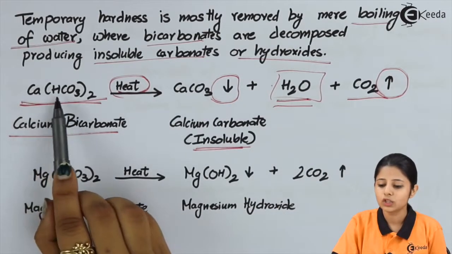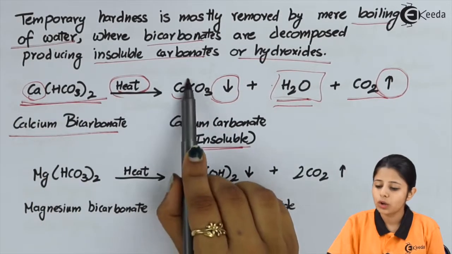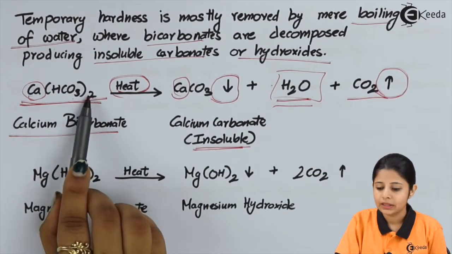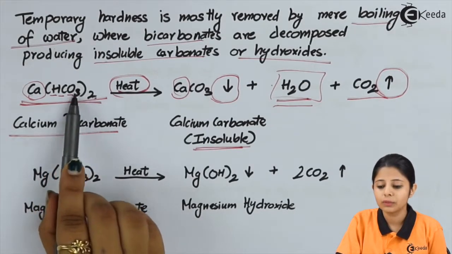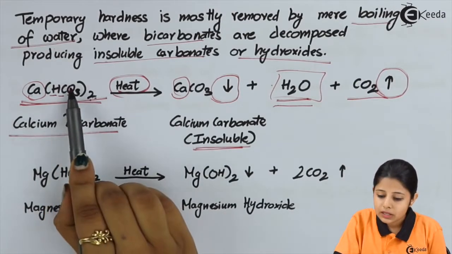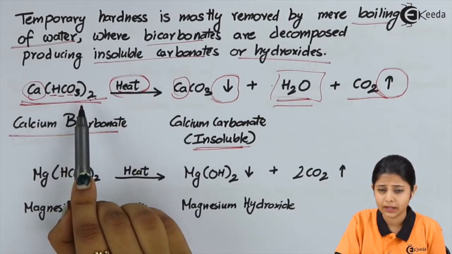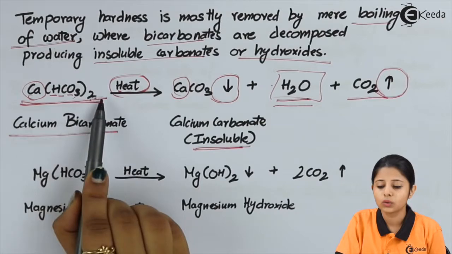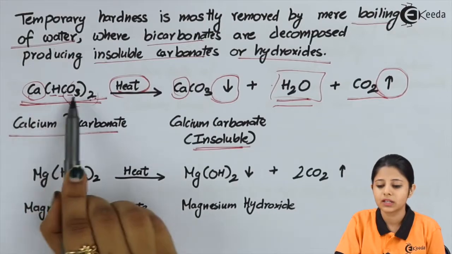We have Ca(HCO3)2. So, I have one calcium on the reactant side. On the product side also, I have one calcium. Now, this entire HCO3 is twice. That means my hydrogen will be twice, my carbon will be twice, and my oxygen will be 3 into 2, which is 6 times. Now, how did this 3 into 2 come? This O is 3 inside the bracket. We have O3 inside the bracket and that entire bracket is twice. That means this will be 3 twice. O3 is twice and therefore the entire amount of oxygen on my reactant side will be 3 into 2, that is 6.